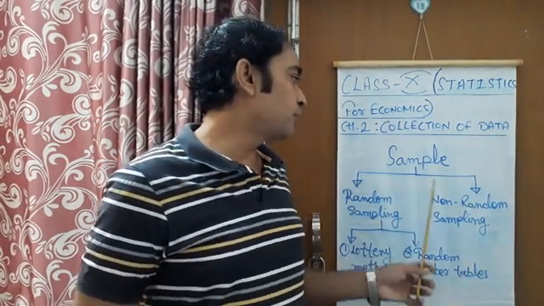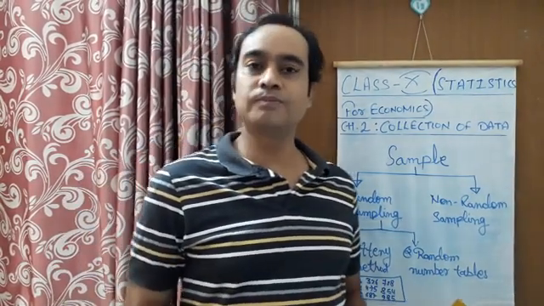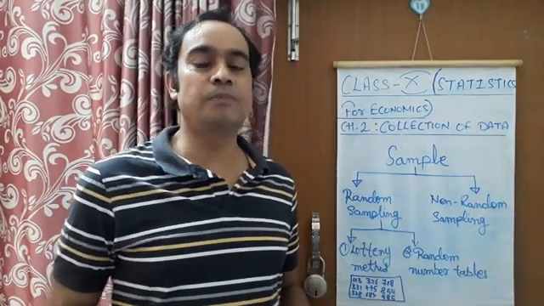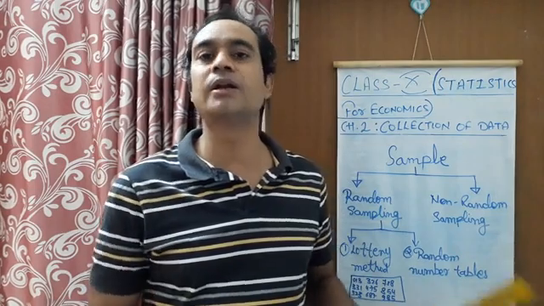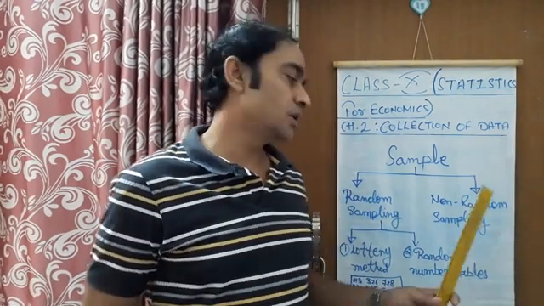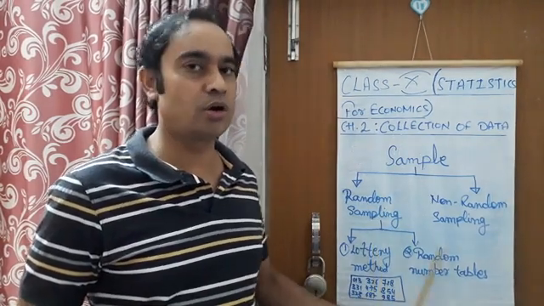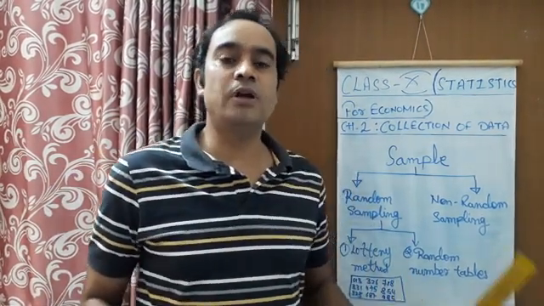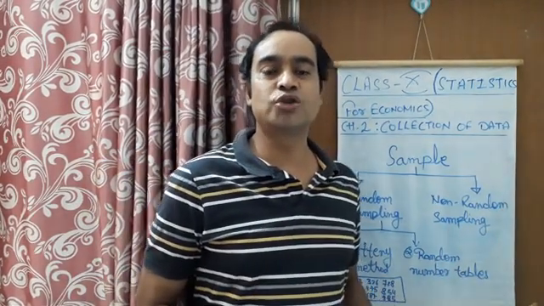But in non-random sampling, every element of the population, every household, does not have an equal chance to be selected in the survey, as in random sampling, where in the lottery or random number table method each and every household had a chance to be selected.